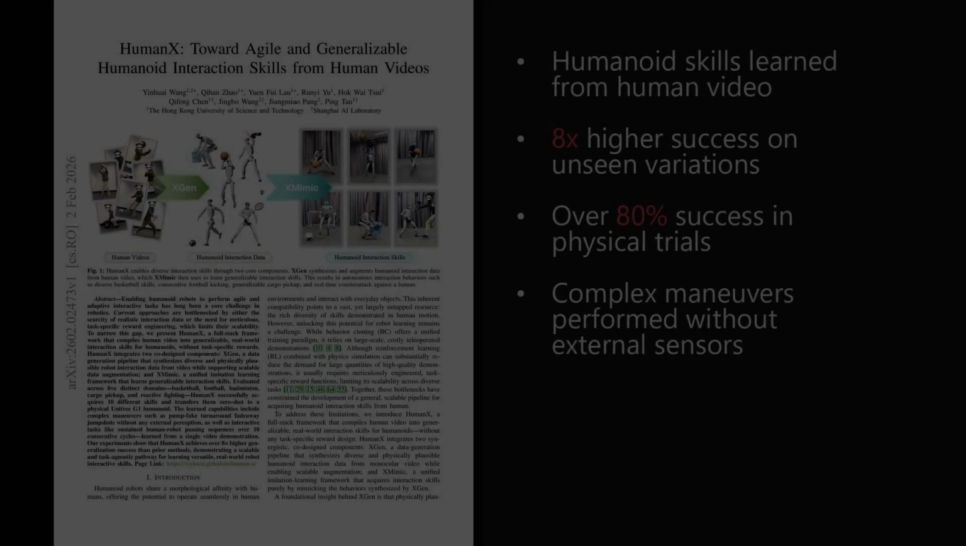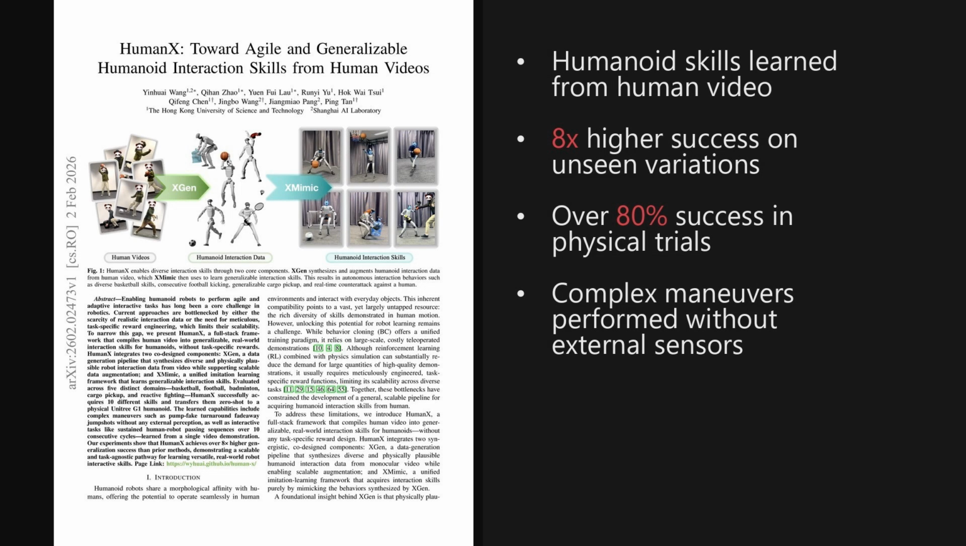Wrapping up, 2 key takeaways stand out. HumanX demonstrates that humanoids can acquire agile skills directly from video without manual reward engineering, and it proves these policies transfer robustly to the real world. This suggests a scalable pathway for training generalist robots using massive video datasets.